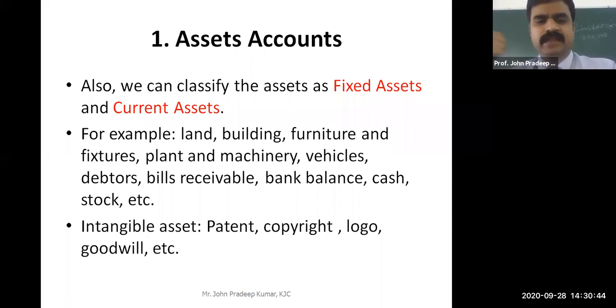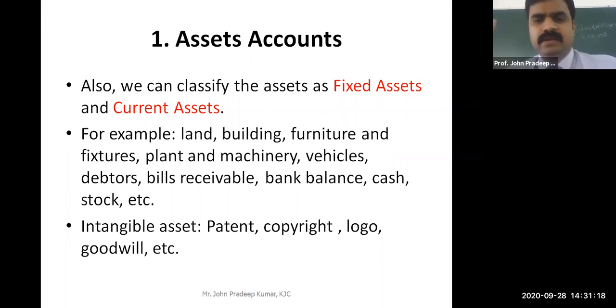And then debtors, bills receivable. Debtors means what? Debtors means where you have sold your product on credit. For example, you are doing credit sales. So when you sell it on credit, what you receive is called debtors. Debtors is a current asset because today or tomorrow the customer will come back to you and he will pay you the money. It is a current asset. Once a customer pays it, it becomes cash. Till it becomes cash, we call it a debtor.